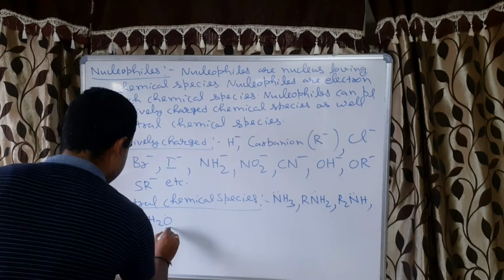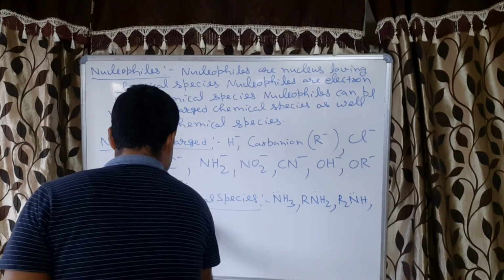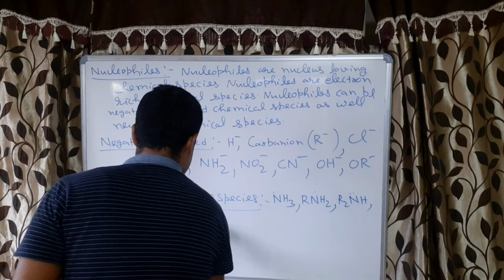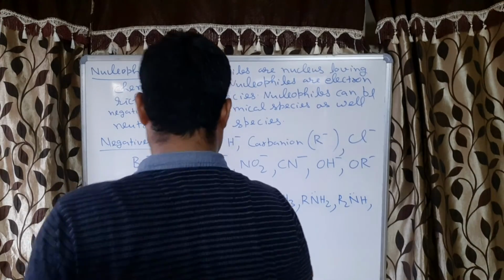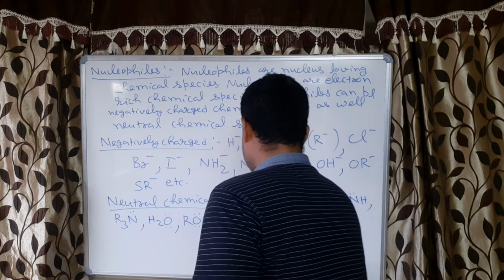In H2O, oxygen has two lone pairs of electrons, ROH, ROR. Many examples are there, numerous examples.